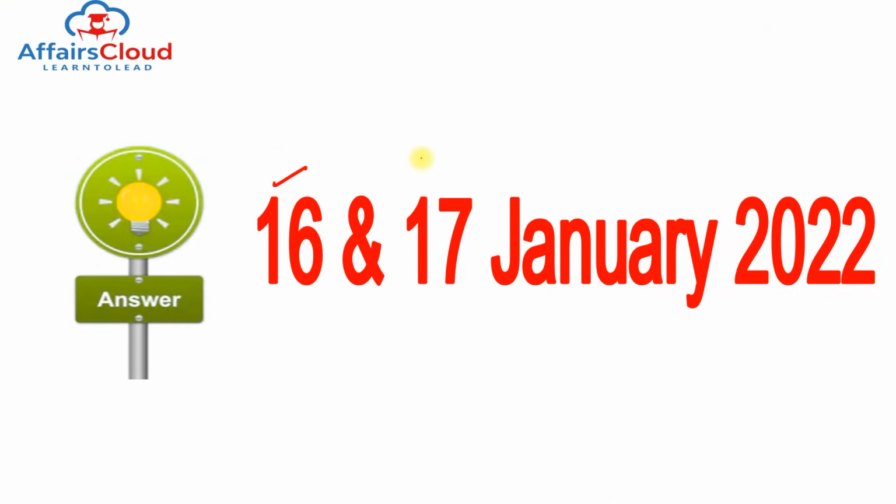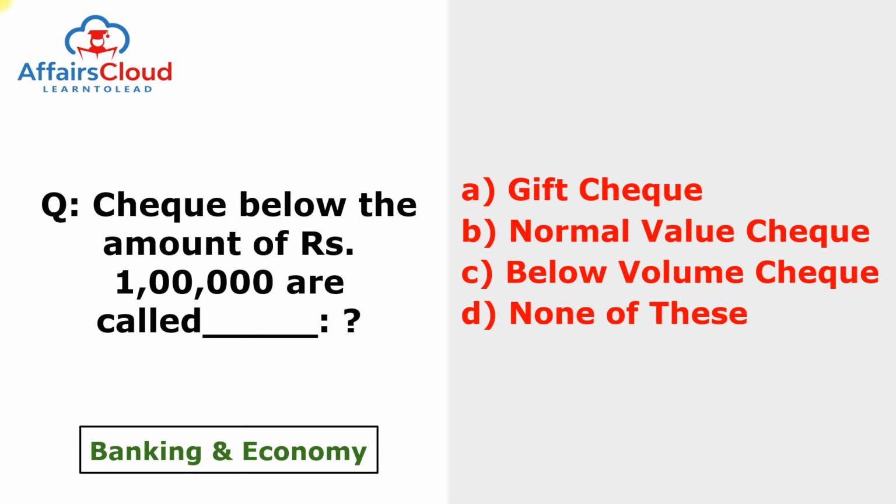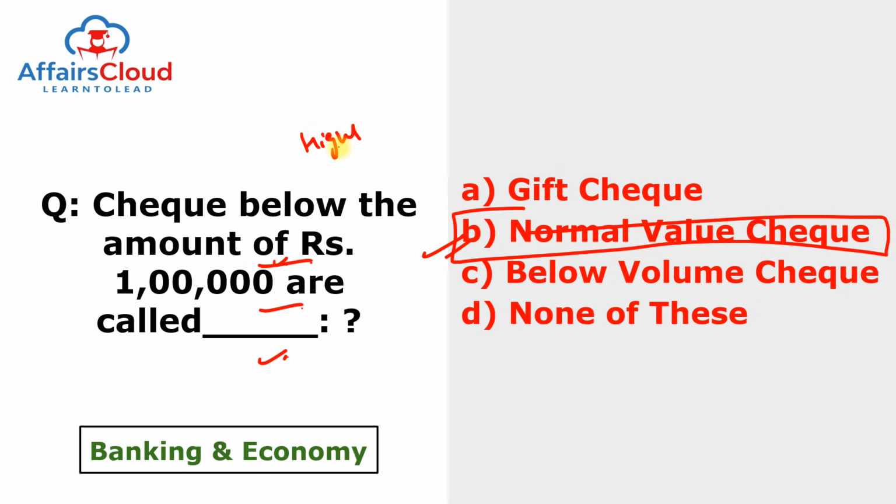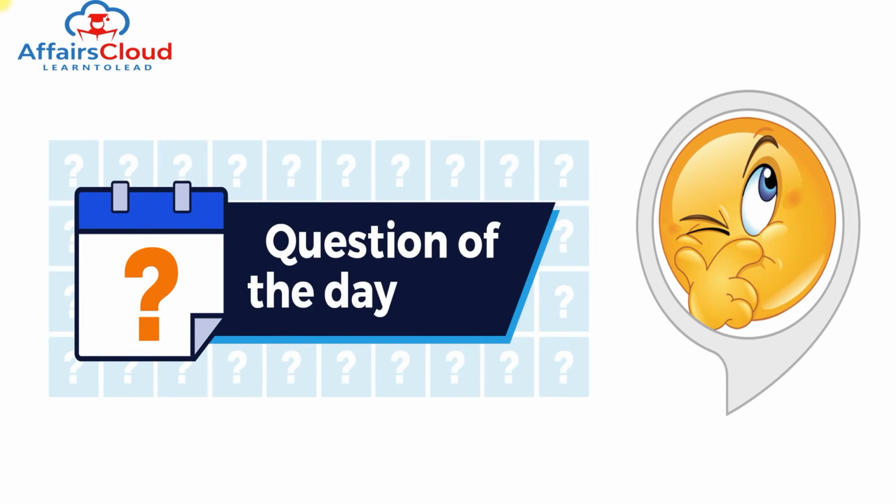Moving to question of the day. What is the question of 16th and 17th of Jan 2022? Question was, check below the amount of rupees 1 lakh are called as. So if the check is below the amount of 1 lakh, then it is known as normal value check. So answer of this question is B. But if it is above than 1 lakh, then it is known as high value check. So remember this.